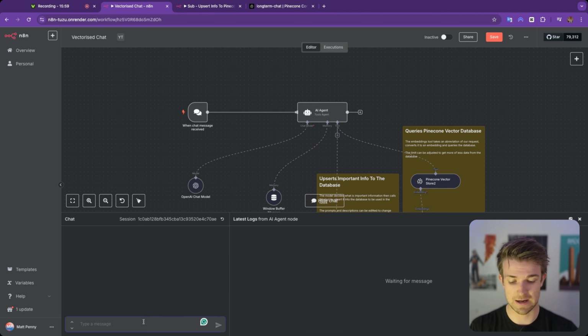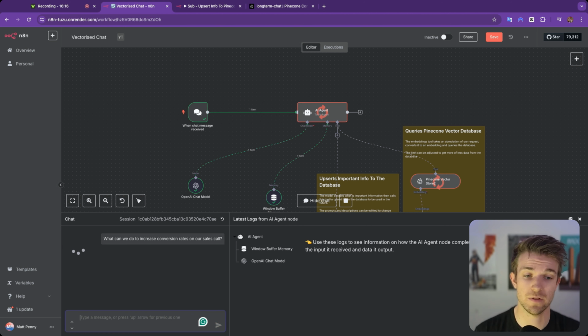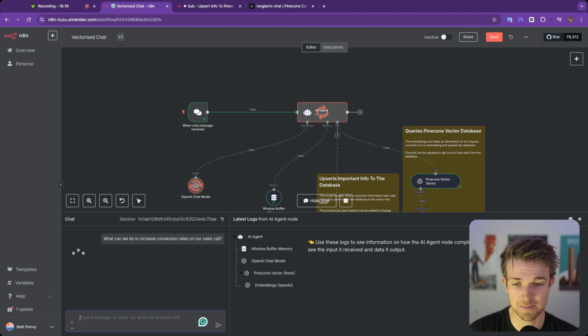So we can ask it, I've told it that we have sales calls and how we have sales calls and how we get those sales calls. And I can say to it, what can we do to increase conversion rates on our sales call? And it's going to go over and it's going to get the information from the vector database, and hopefully it's going to give us something relevant to the business.